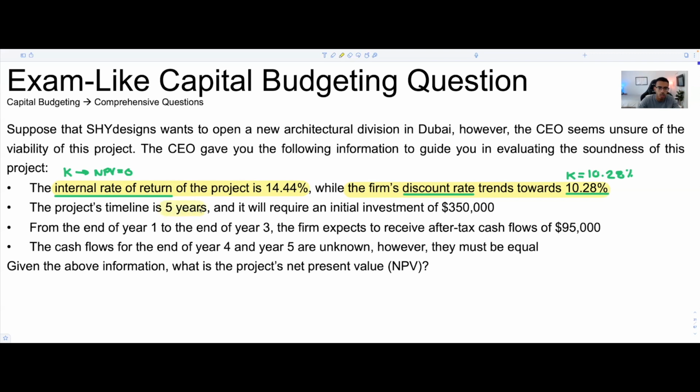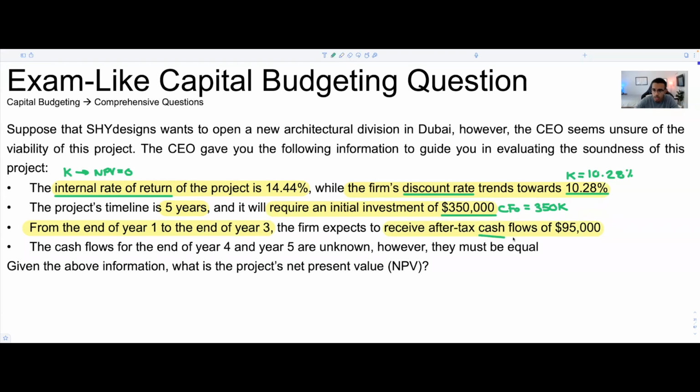So that's pretty relevant. And it's also letting you know that this project will require an initial investment of $350,000. So CF0 is going to be equal to 350K. That's always amazing. So CF0 is equal to 350K. It's awesome. If we continue, from the end of year 1 all the way to the end of year 3, this company expects to receive after-tax cash flows of $95,000.